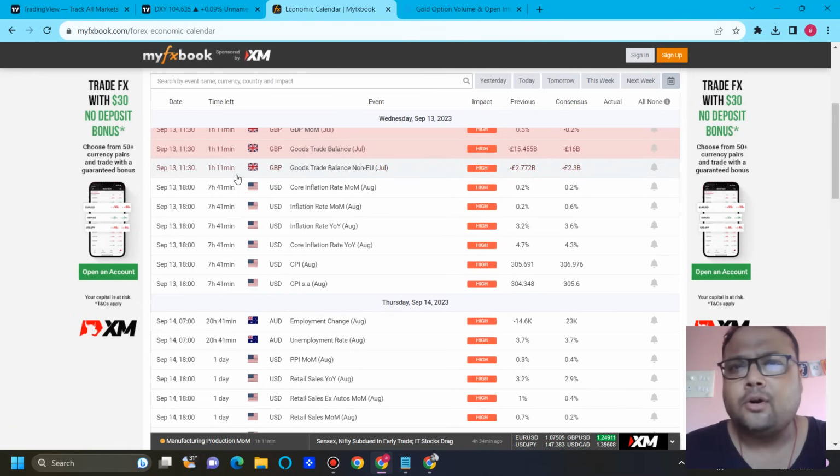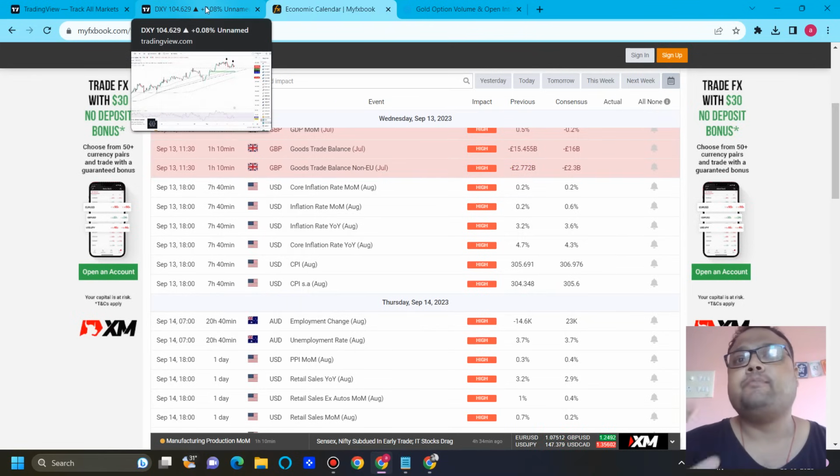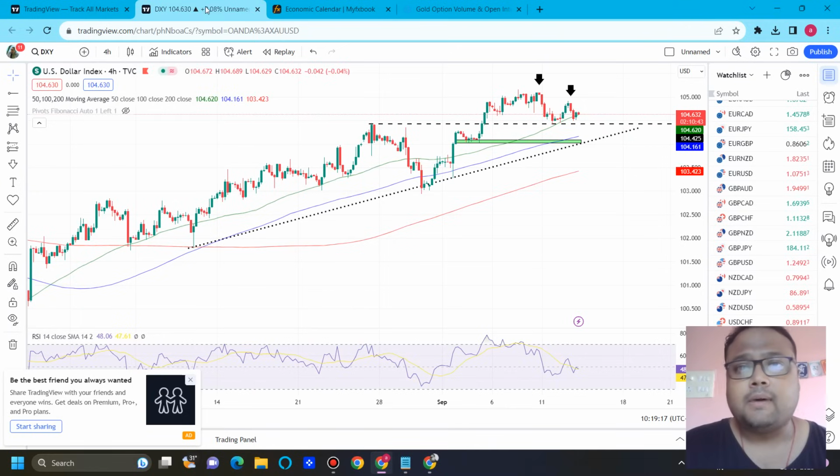Try to close down all your US dollar positions before the news because market will be volatile after CPI and nobody can predict the direction of the market because we do not drive the market. So try to close all the positions because your stop loss may not work because of extreme volatility and slippage. Do not gamble with your capital. Do not gamble with your hard-earned money. Market is not going anywhere. You'll get plenty of opportunities in the market to make money, so you can avoid news trading if you do not have proper understanding of the market.